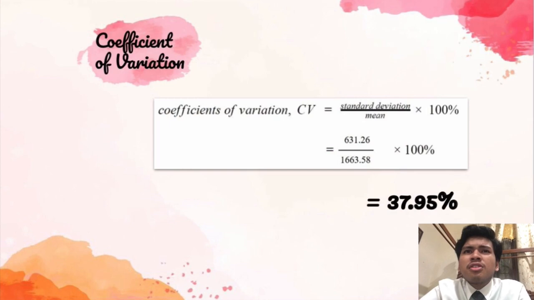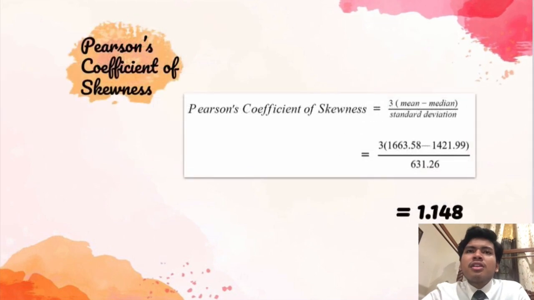The coefficient of variation we calculate in percent. We use the formula given, and the value of the coefficient of variation is 37.95%. Last but not least, we calculate the percent coefficient of skewness. We use the formula given, and the value of the percent coefficient of skewness is 1.148. So this is positive skewness.